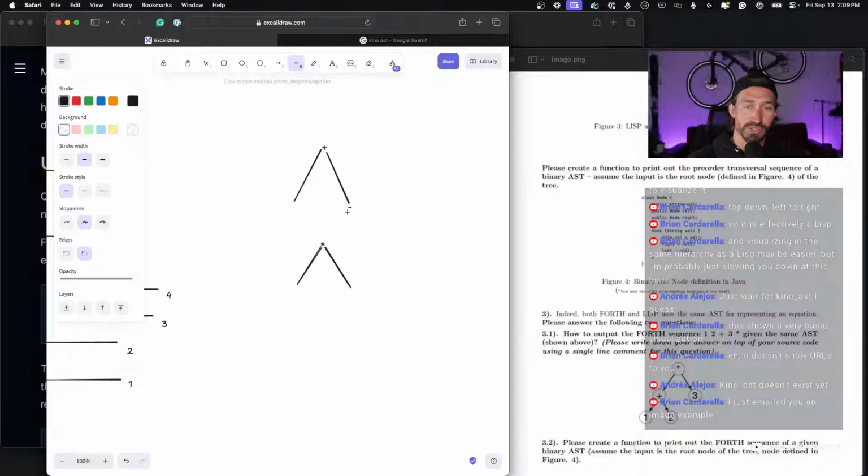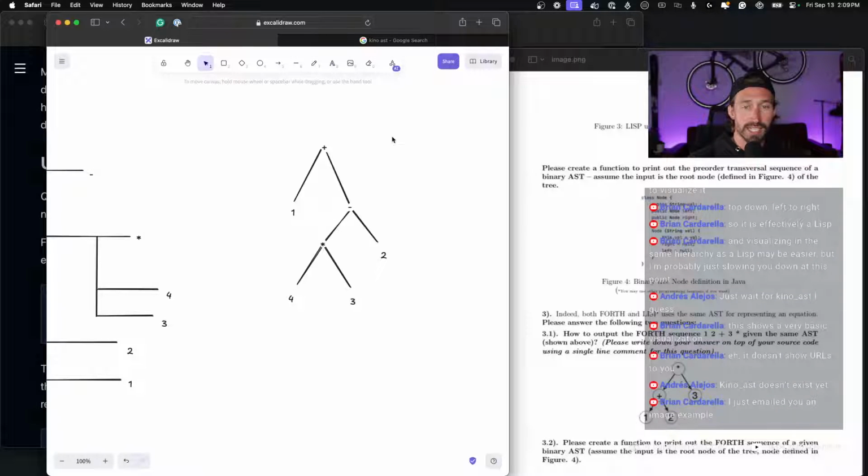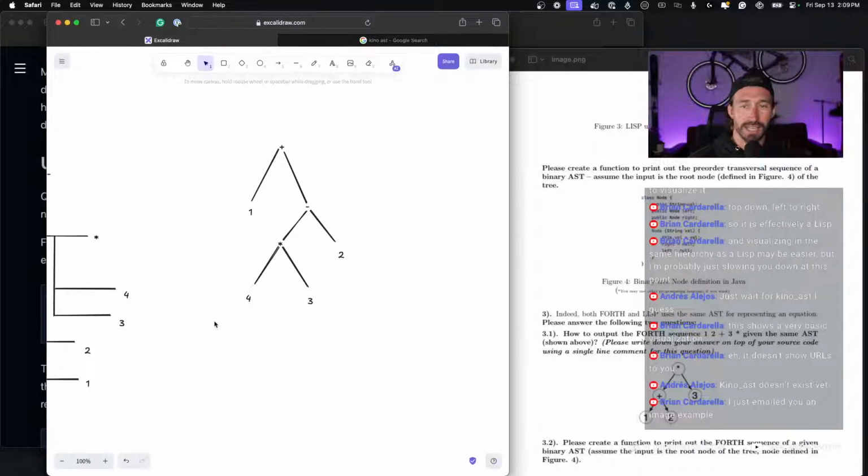I'm probably torturing you guys with how slow I draw this stuff. But this is way better, honestly. I like this. Am I doing it right, Brian? I think I am. So then we have our 4 times 3. And then we're subtracting 2 from that value returned. And then we're adding what we get back here to 1. I think I did it. Yeah, that's way better. Why was I drawing it this way? I like that.